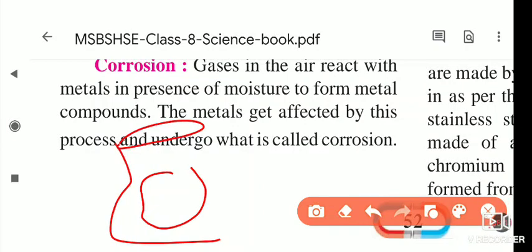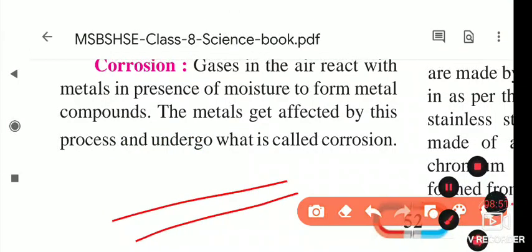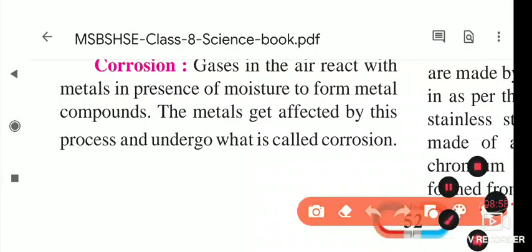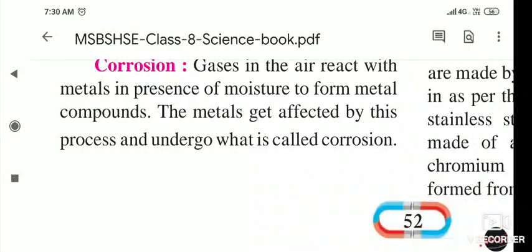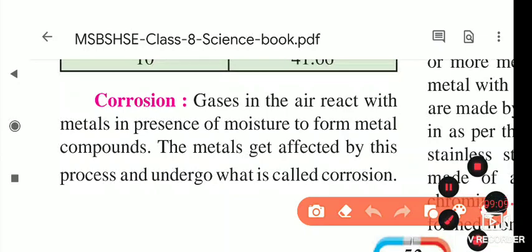On iron articles, we see a brown layer formed on the surface of the iron rod. Silver also shows a greenish layer. This is because of corrosion. These metals react and form compounds with different gases, and due to this, corrosion of the metal takes place.